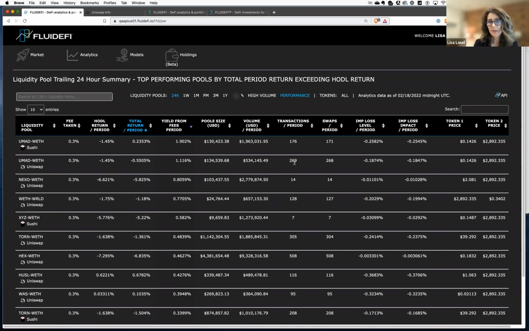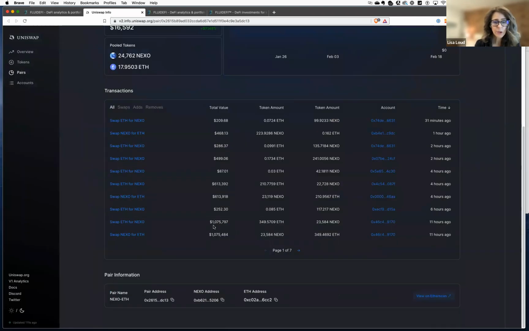That's a better ratio, that's more normal. We like to see a lot of transactions generating the volume because otherwise we're looking at some kind of arbitrage, which is the case. In fact, if you scroll down, you'll see that there was an arbitrage that happened, 1 million in, 1 million out. So that counts for $2 million of this total volume.